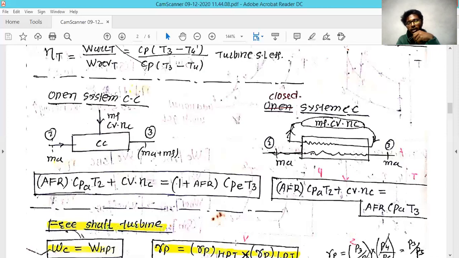If you divide both sides by the mass of air, it becomes the air fuel ratio.